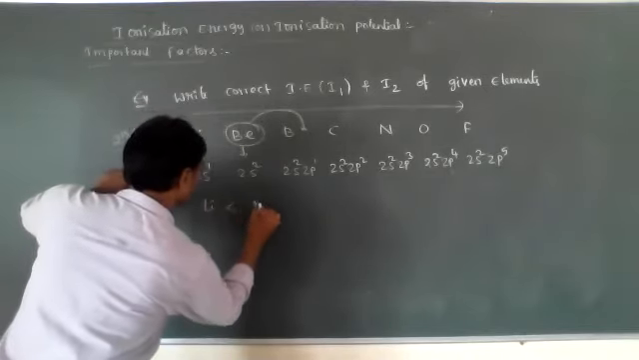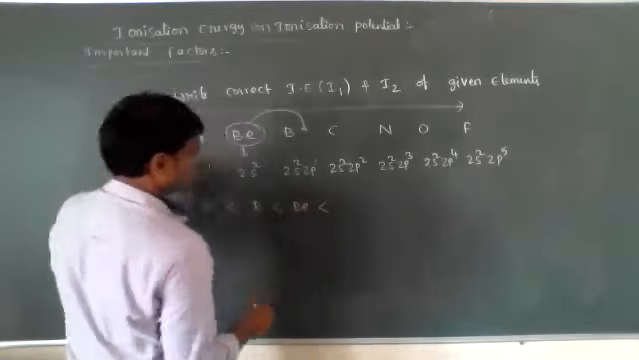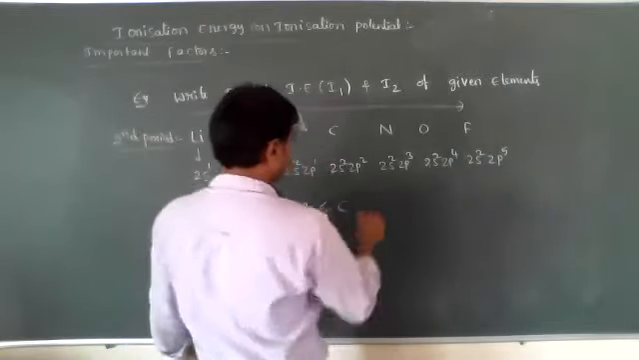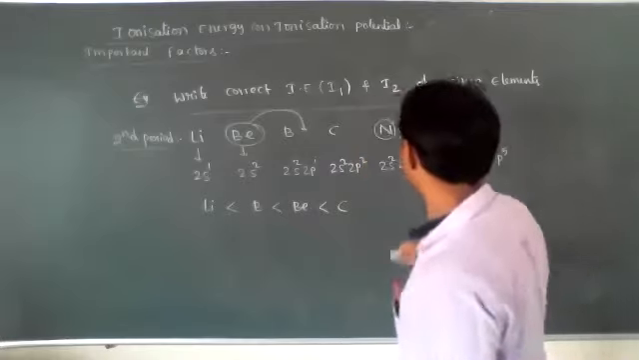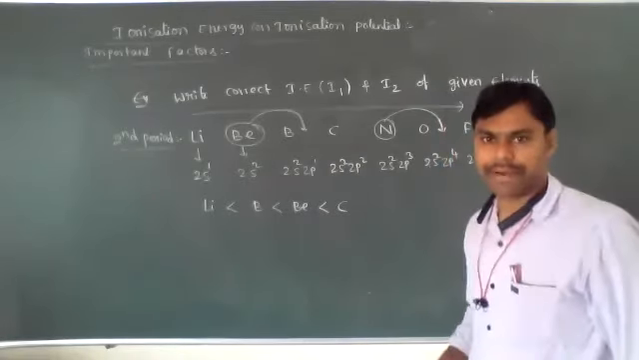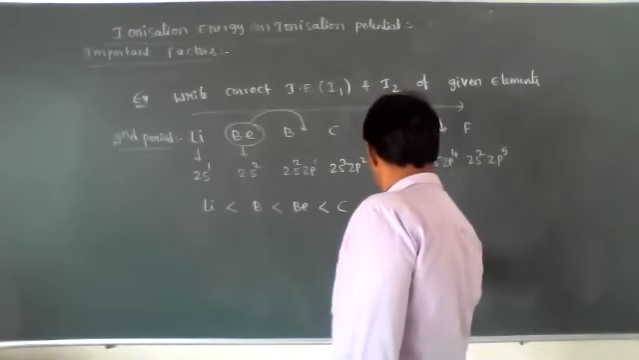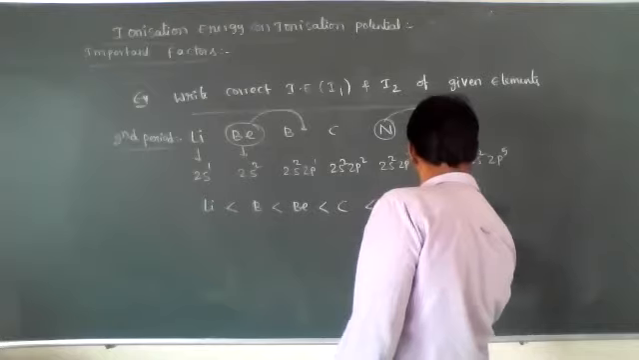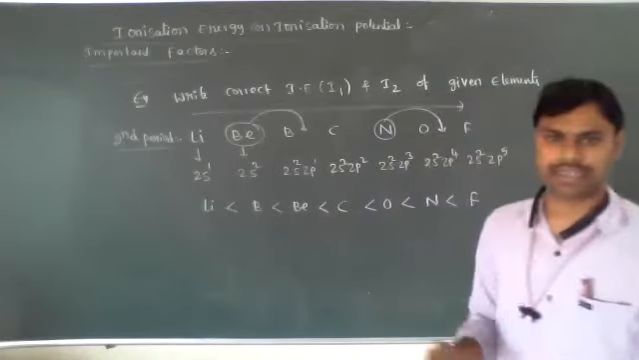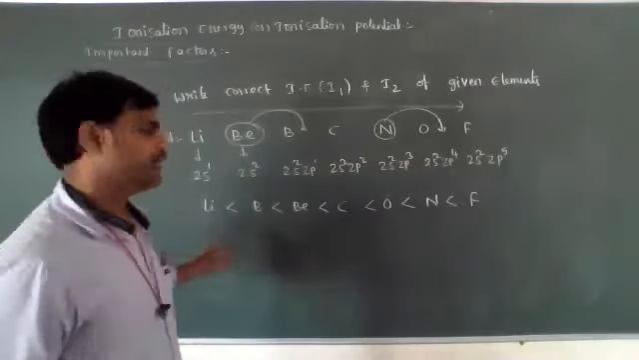So that's why the ionization energy order is lithium, boron, beryllium. Next, carbon is the same. Now come to nitrogen. Nitrogen is more when compared to oxygen. Means oxygen, nitrogen and fluorine. This is the correct first ionization energy order.